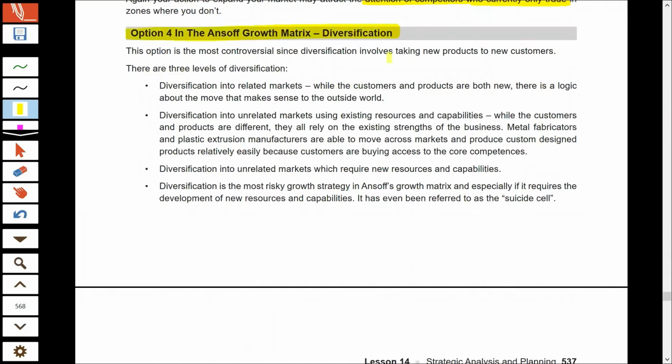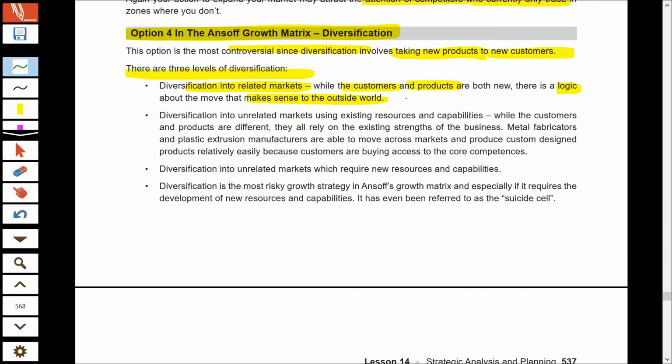Now, the fourth Ansoff strategy is diversification, and this strategy involves launching new products for new customers. There are three levels of diversification, they say, but basically there are two strategies. The first category is related diversification, wherein the company manufactures a product which is somewhat related to its existing product. While your customers and products would be new, there is some kind of logic, some kind of relation that your existing product has with your new product.